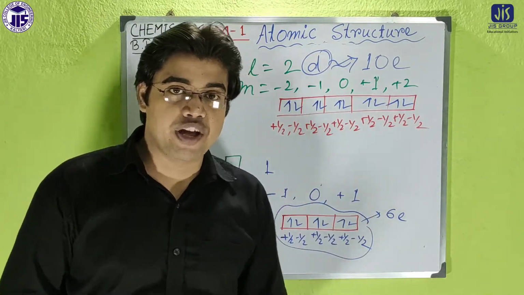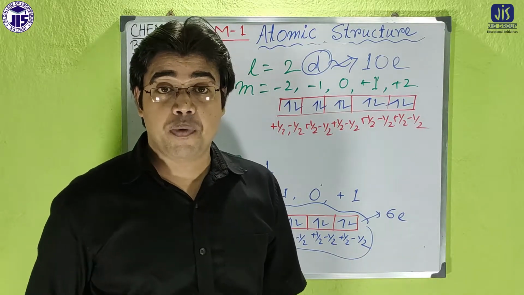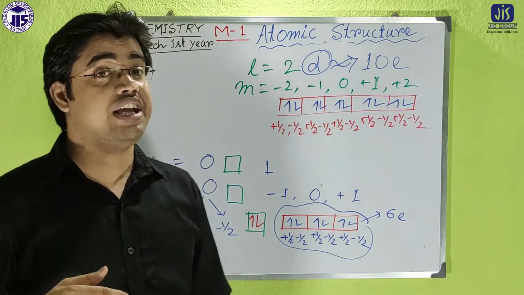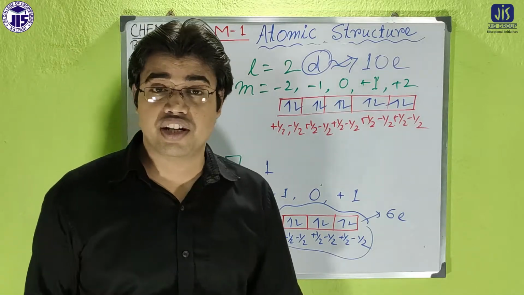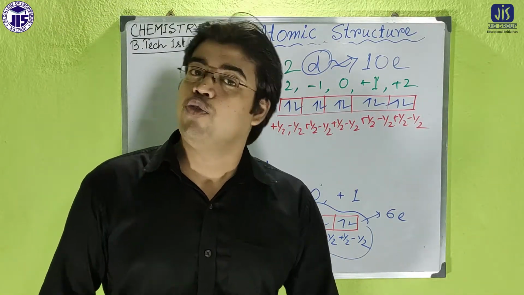By that way we can explain each and every property, each and every spectral character, the electron carrying capacity, etc., from that point of view. So till now we have explained the 4 quantum numbers.